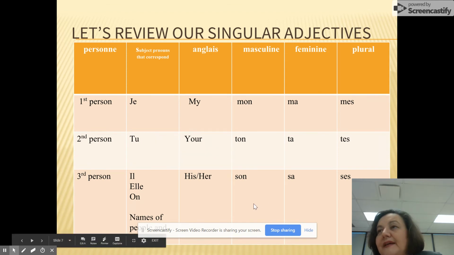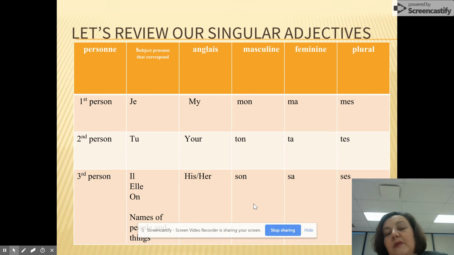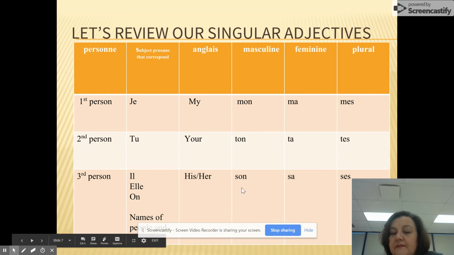So if I'm talking about my sister's dog, we say son chien. Her dog is masculine, the word dog is masculine in this case, so we would say son chien. If I talk about my sister's house, I say sa maison. It means her house. If I talk about my sister's horses, I say ses chevaux because I'm talking about more than one horse. Likewise, with my brother, if I talk about my brother's cat, I say son chat.